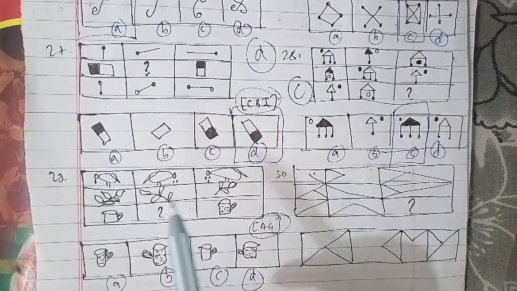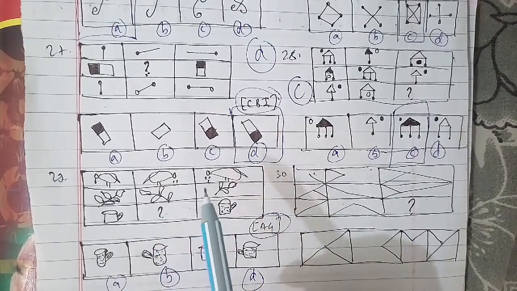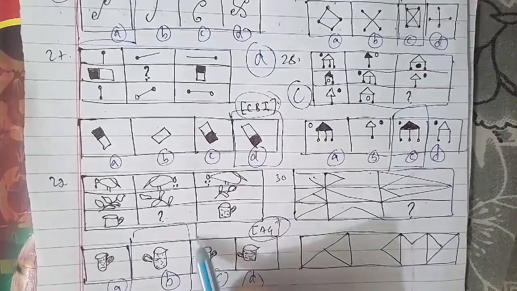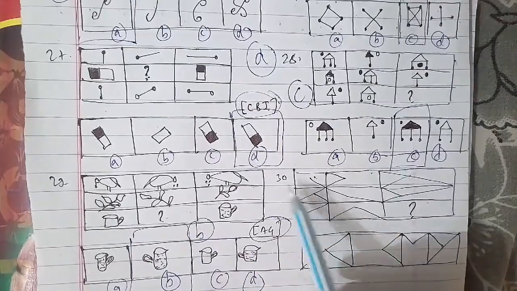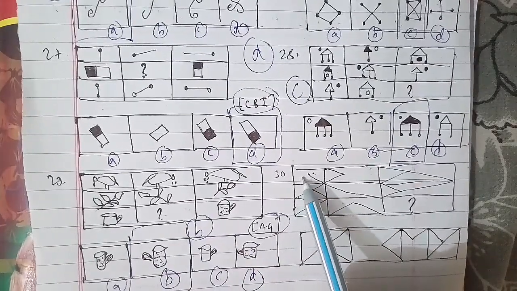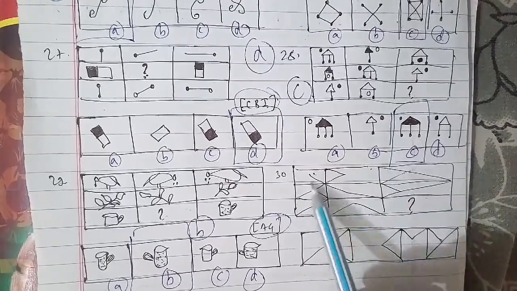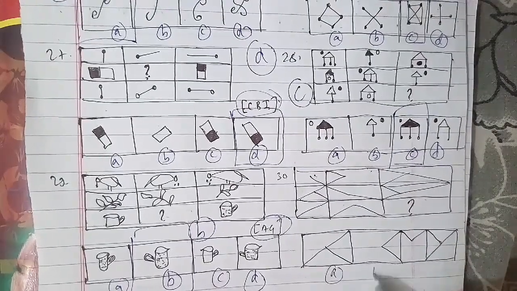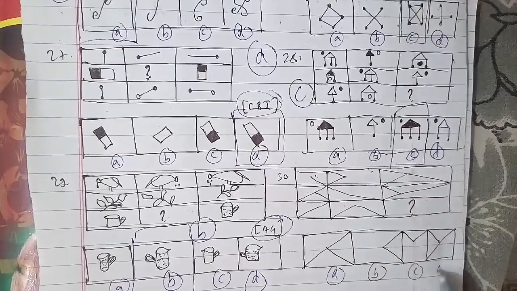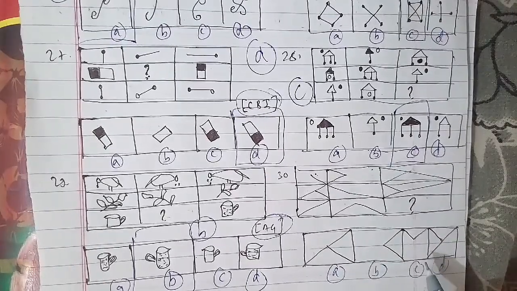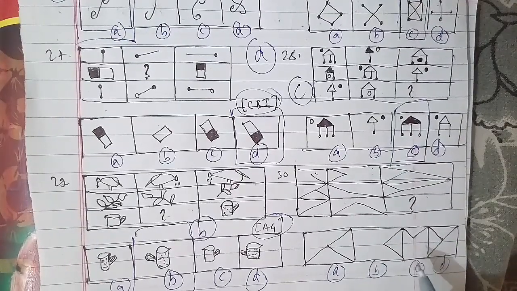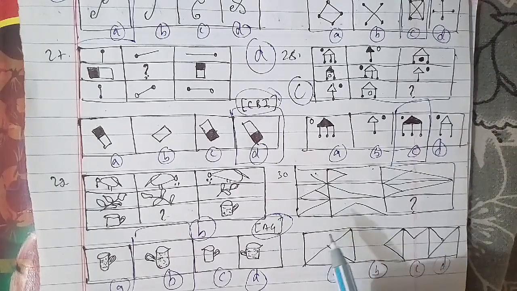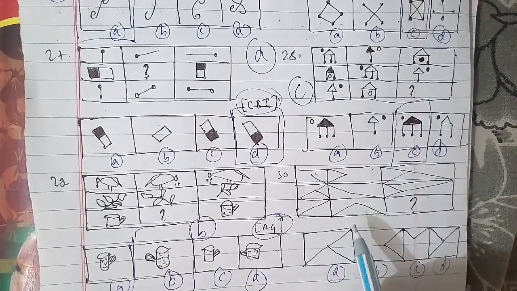We'll talk about the 30th question of the session here. This is a figure here which has a missing part, and the options are named A, B, C and D. On the same basis, the third figure in each row comprises parts which are not common to the first two figures, and what we have is figure B. It will be the right answer for this question as well. Now we will go ahead with the 31st question of the session, and that is also an important one here.